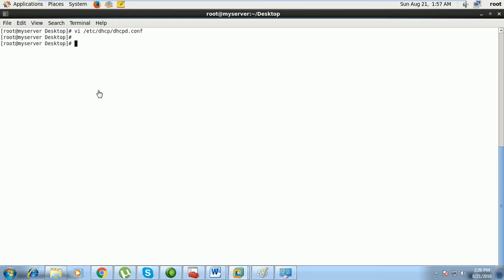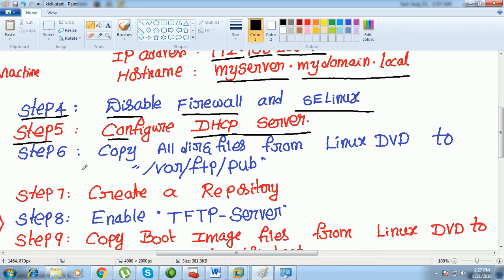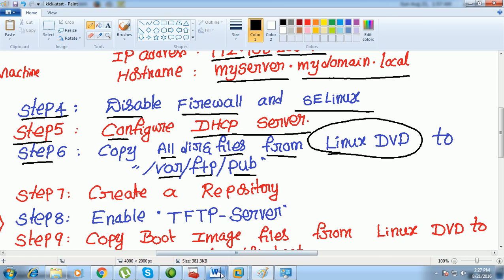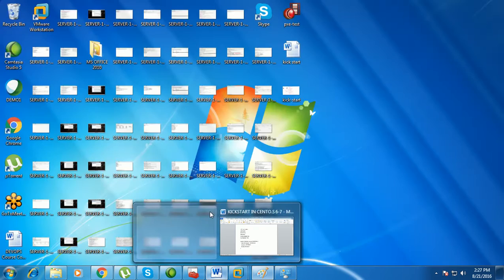So step 4, we configured the DHCP server. Now step 5 and step 6. Copy all the directories and files from the Linux DVD to the /var/ftp/pub directory to create a RPM repository, because these files are required to install the OS. In the documentation I have given the commands also.